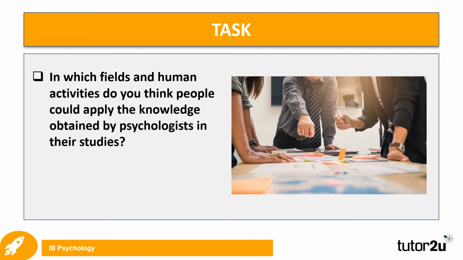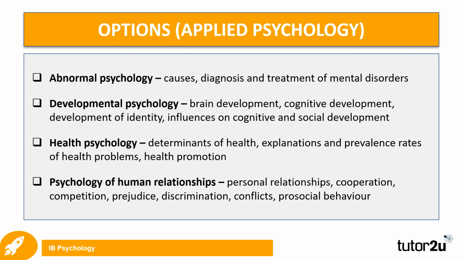Studying and explaining behavior is not all there is to psychology. Think about fields and human activities in which people can apply the knowledge obtained by psychologists in their studies. Pause the video and continue watching when you complete the task. There are many fields of applied psychology. Here I'm just going to point out the 4 which you can learn about in the IB Psychology course: abnormal psychology, developmental psychology, health psychology, and psychology of human relationships.